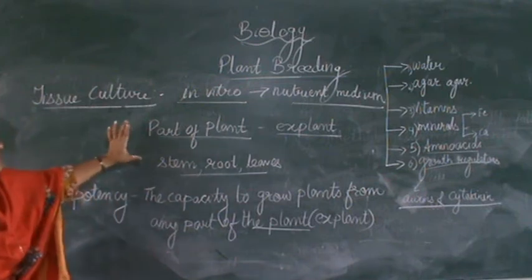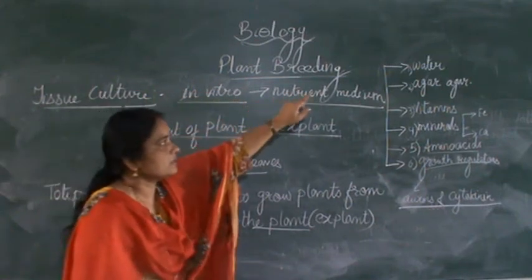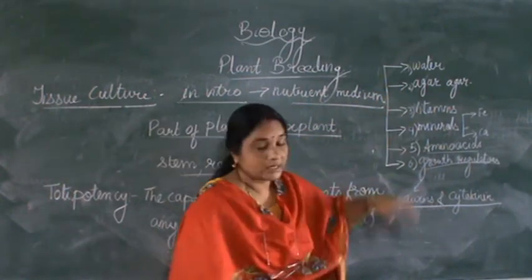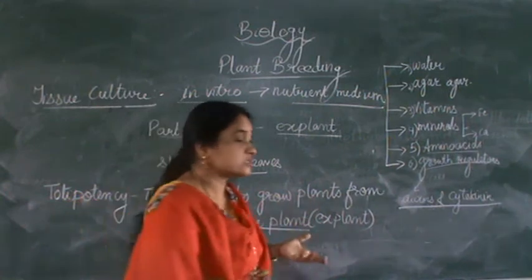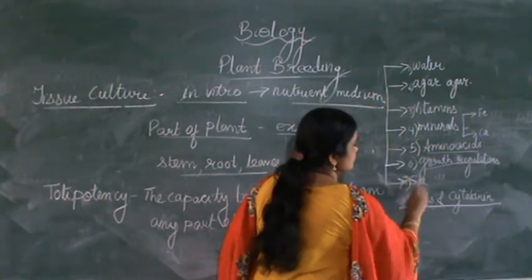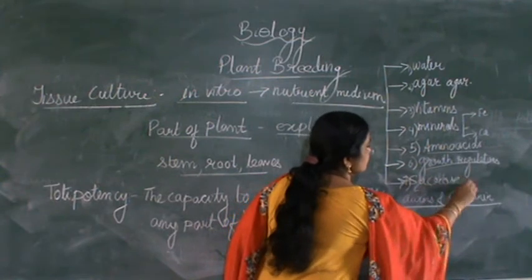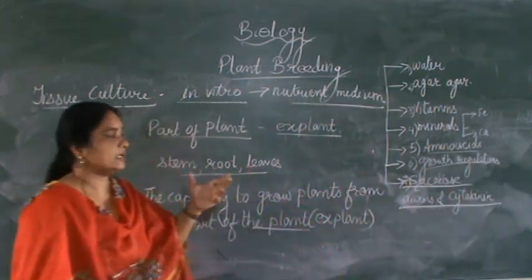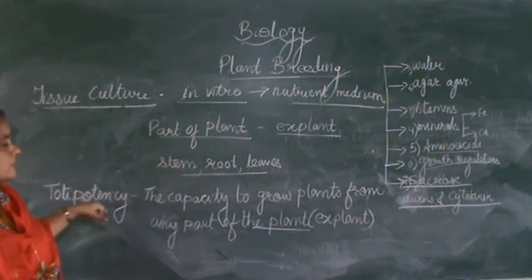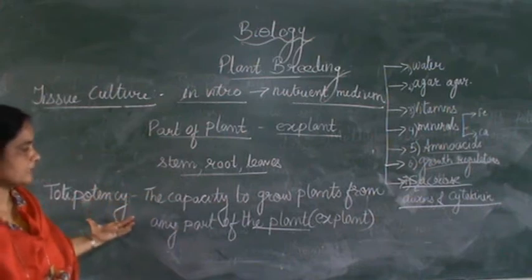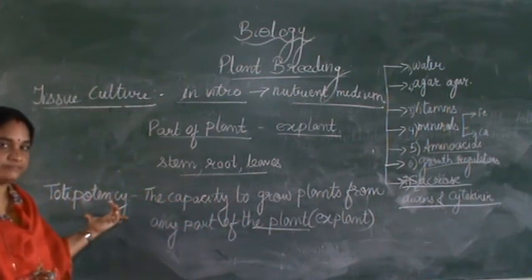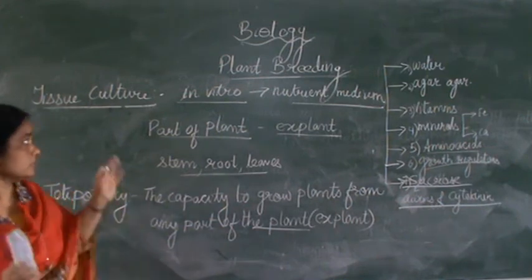Any part of the plant is grown in a nutrient medium. The nutrient medium consists of water, agar-agar, then vitamins, minerals, and one more important thing, the source of food. So it will have sucrose. That is the 7th point, sucrose. Sucrose is nothing but a source of carbohydrate which will help the cell to grow. Right. The capacity of a plant to grow from any part of the plant is known as totipotency. So this is about tissue culture.